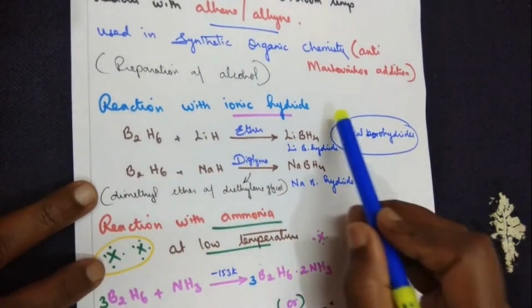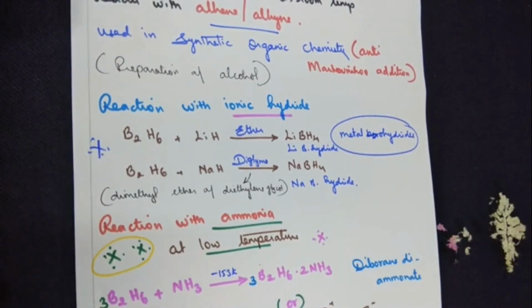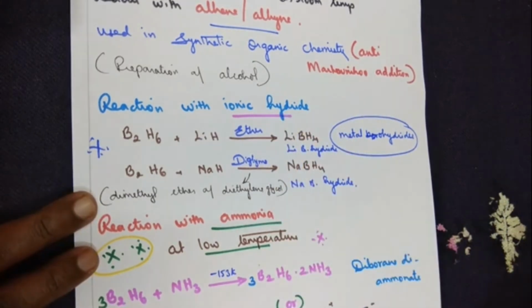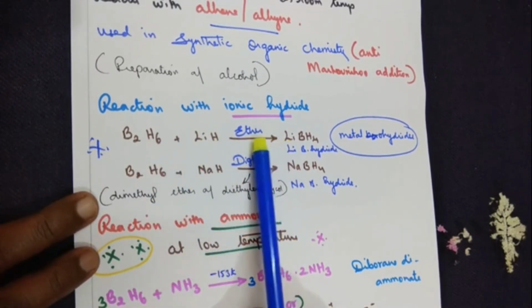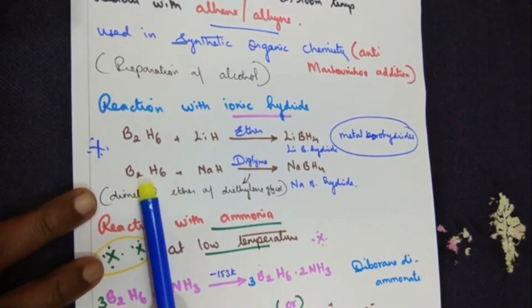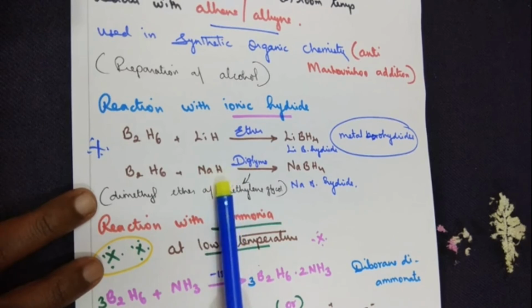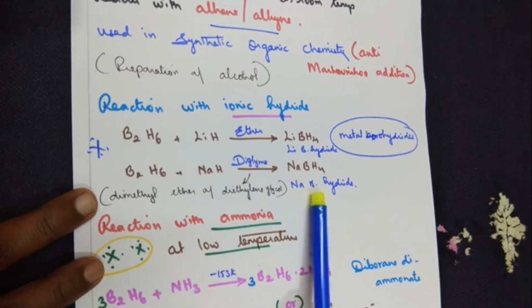The next one, an important concept from a 1 mark point of view, is reaction with ionic hydride. When I gave you the introduction, I told you that in a covalent hydride, sharing of electrons takes place between the metal and hydrogen. When you say ionic hydride, transfer of electrons takes place. So I treat diborane with lithium hydride in the presence of ether, and I get lithium borohydride. Treating diborane with sodium hydride in the presence of diglyme, do you remember the usage of diglyme? It acts as a chelate or a bridge. I get sodium borohydride.